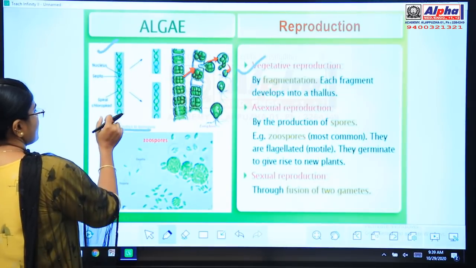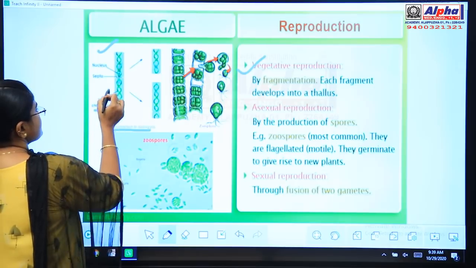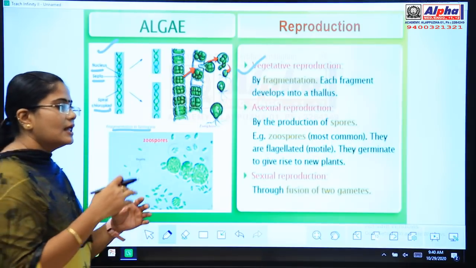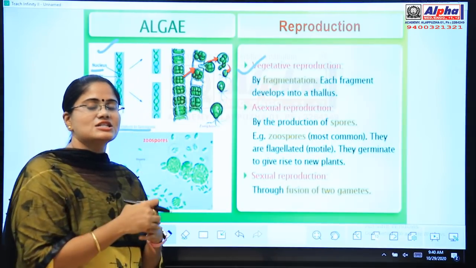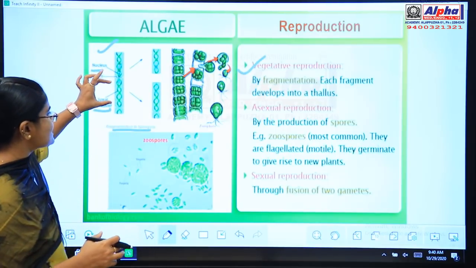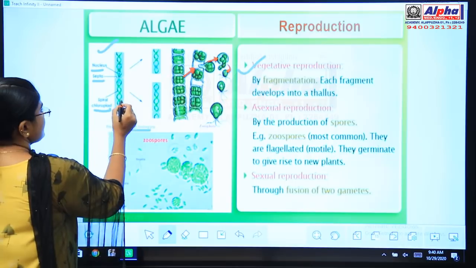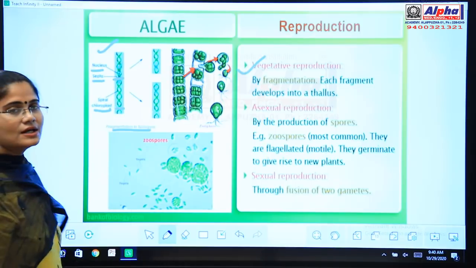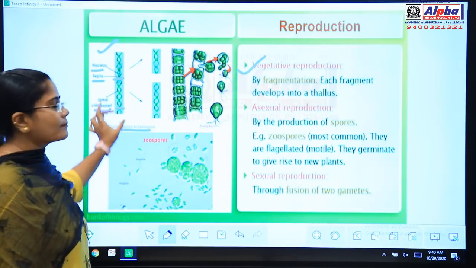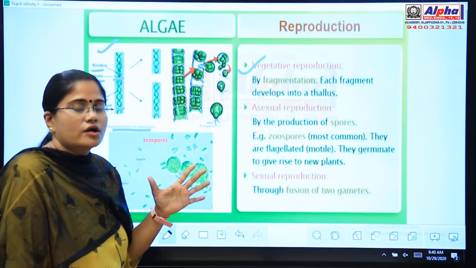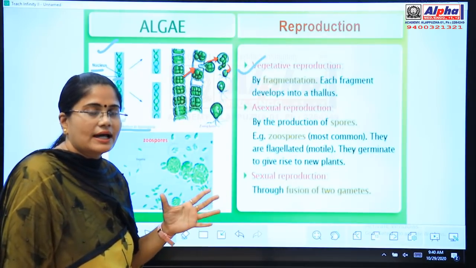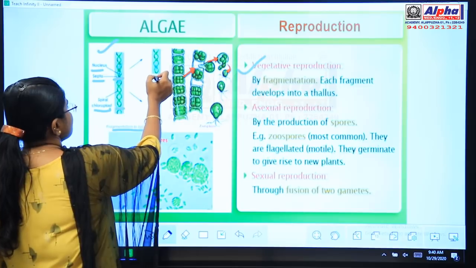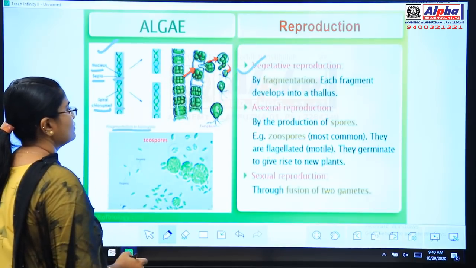It's a filamentous structure. You can see the spiral chloroplast here, the central nucleus, and also the septa. Septa means the region that is separating each and every fragment. See, here you can see a septa, here you can see a septa. So septa is a structure that separates the fragments of Spirogyra. We divide the plant body of Spirogyra into fragments with the help of this septa. So here you can see one fragment, here you can see another fragment.